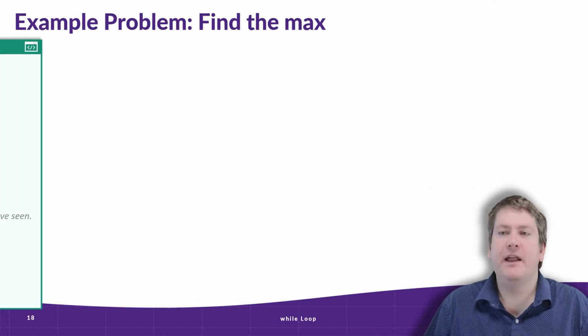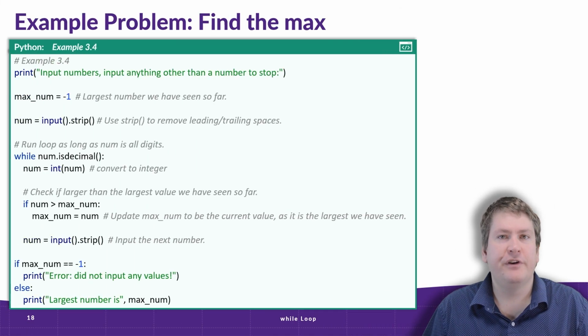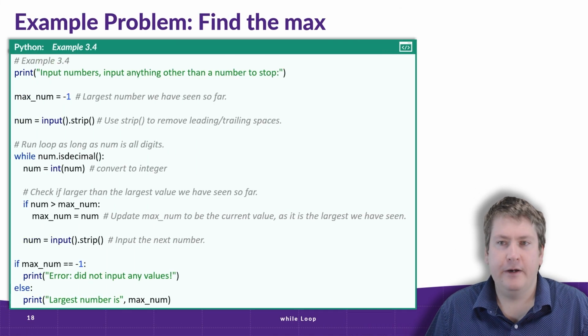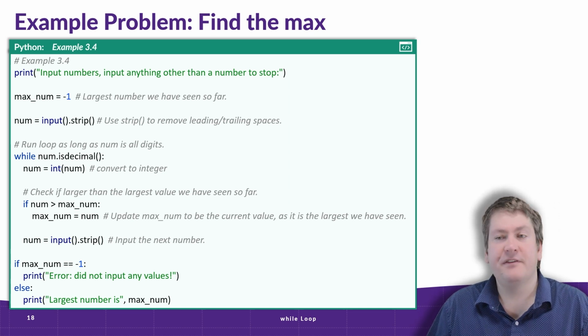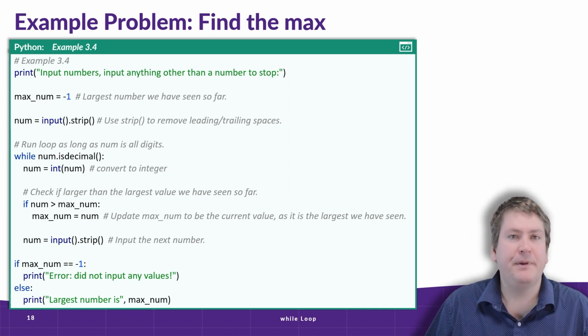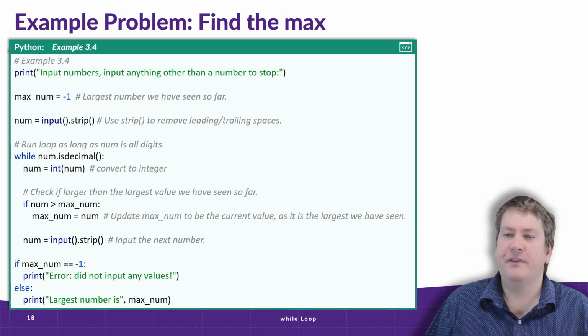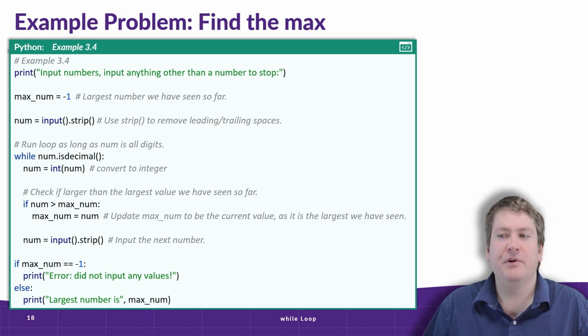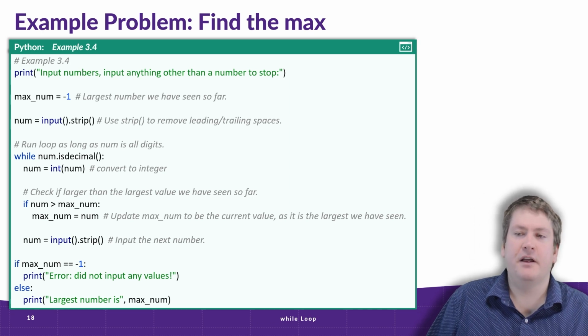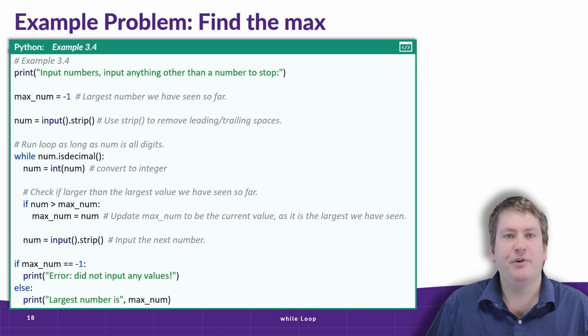Okay, we're back. And on the screen is another version of that solution that I wrote earlier. And you can see there are a few differences here. Remember I said not every solution to the same problem is going to be identical, just like not every essay about the same topic is going to be the same. Here we did a few different things. We used the strip method to remove leading and trailing spaces. That's not a bad idea. That way if the user accidentally puts a space at the beginning or end of their number, it'll still count as a number.